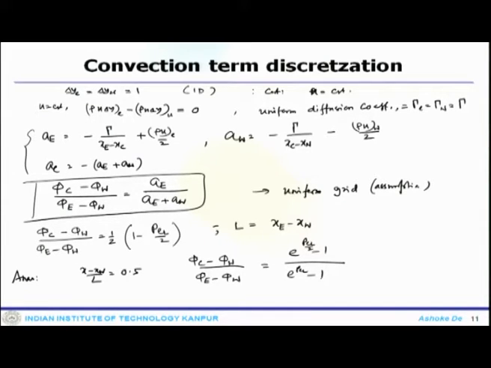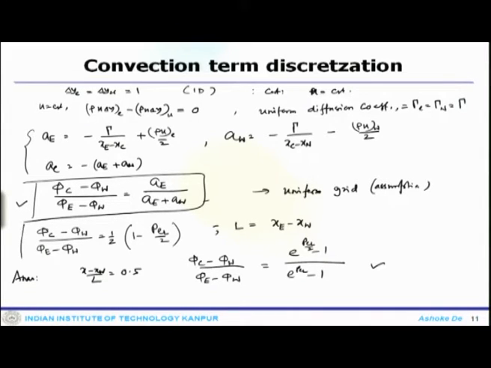Now, these two solutions, one is the discretized solution and one is the analytical solution. The analytical solution provides you the exact one, and the discretized solution will give you the numerical solution.